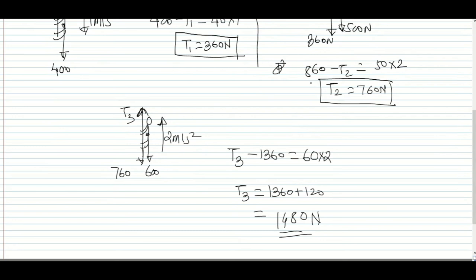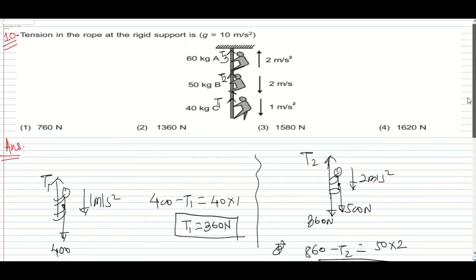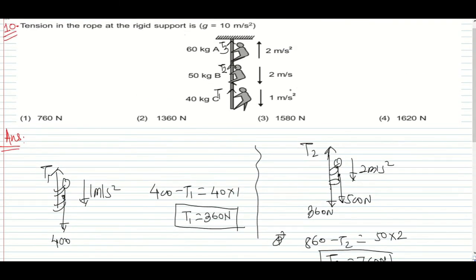So it is 760, no problem. 760 plus 600, how much? 1360. Okay, no problem in this also. And T3 minus 1360 must be equal to 120. So T3 is equal to 1360 plus 120. How much is it? 1480. I think it is correct. Whatever we calculated is correct. So here it must be 1480 Newton. Then answer 3 is the correct answer.